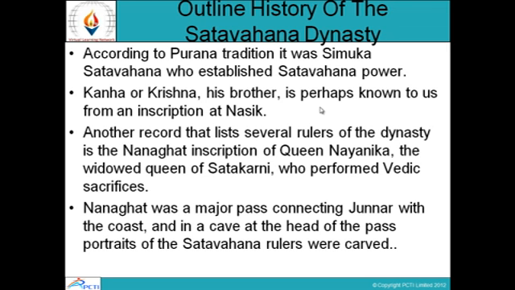Kanha or Krishna, his brother, is perhaps known to us from an inscription at Nasik. Another record that lists several rulers of the dynasty is the Nanghat inscription of Queen Nayanika, the widowed queen of Satkarni, who performed Vedic sacrifices. Nanghat was a major pass connecting Junnar with the coast, and in a cave at the head of the pass, portraits of the Satavahana rulers were carved.